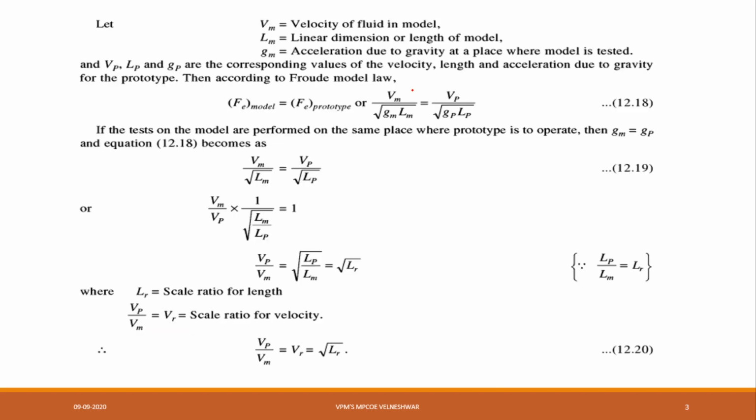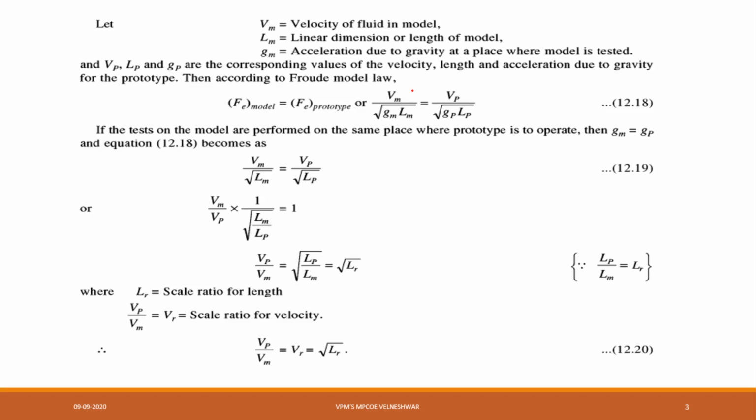Next, here are the major parts. Vm, where M is model and P is prototype. Here Vm is equal to the velocity of the fluid. Whether you consider a jet, spillway, or whatever, the most important point here is velocity. Next, Lm is the linear dimension or length of the model. Whatever the dimension, if it is a spillway, we consider the length. Next, jet, length. Like this, length will be there.